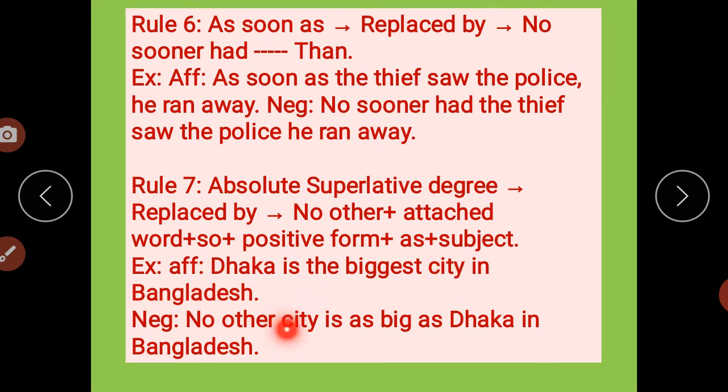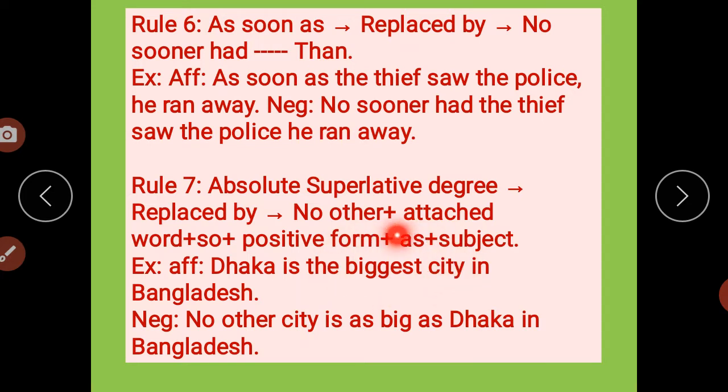See students, this is what they are talking about, superlative degree. For example, good, better, best: good is positive, better is a comparative, and best is a superlative. In the same manner, biggest, "est", that is my superlative degree.